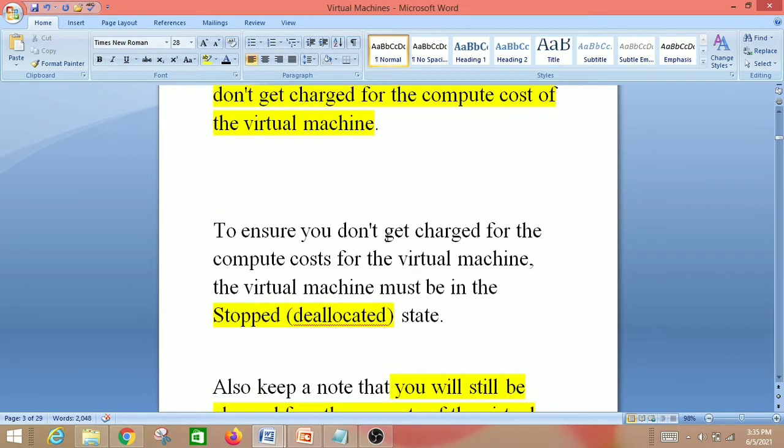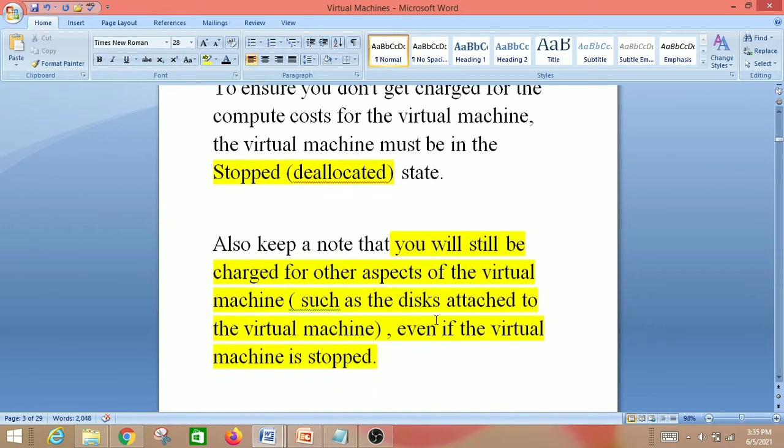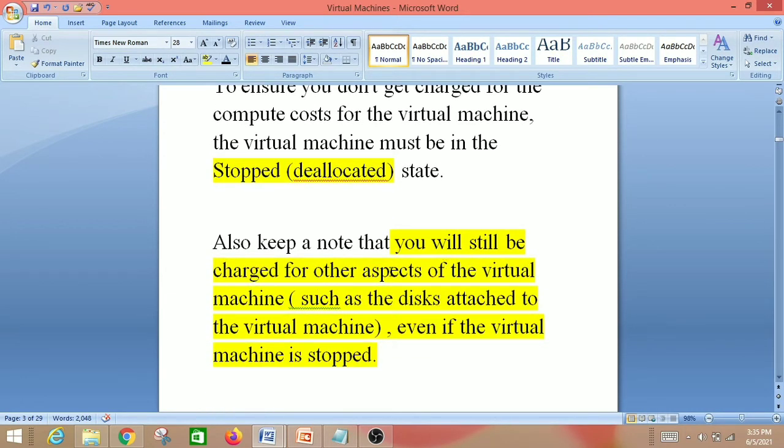To ensure you don't get charged for the compute cost, the virtual machine must be in the stopped or deallocated state. Also keep a note that you will be charged for other aspects of the virtual machine, such as the disk attached to it. This is what I said. So we have to pay for the disk attached to a virtual machine even if it is in the stopped or deallocated state.